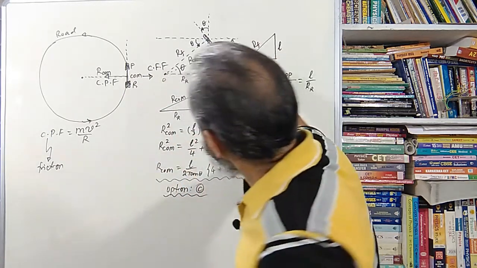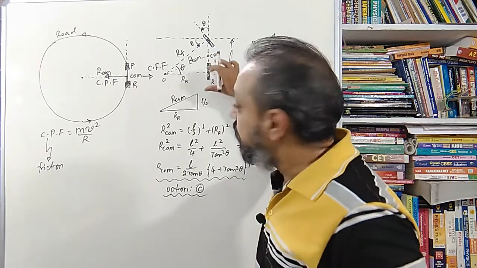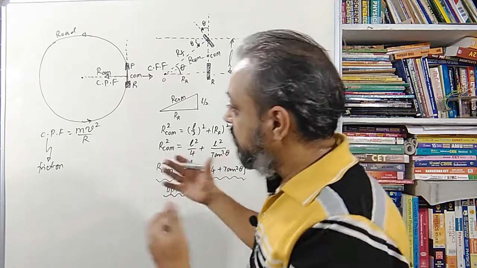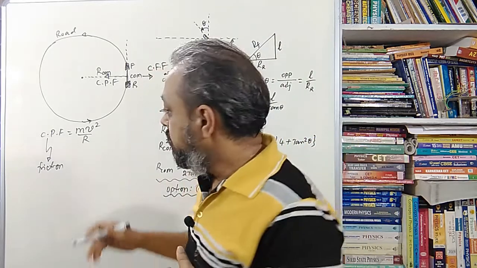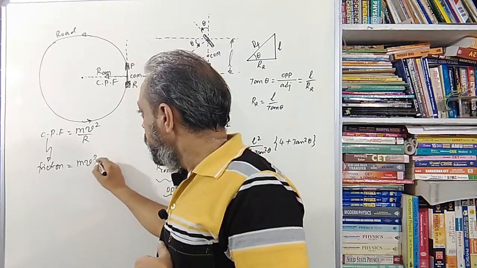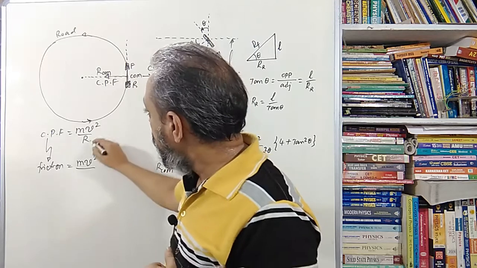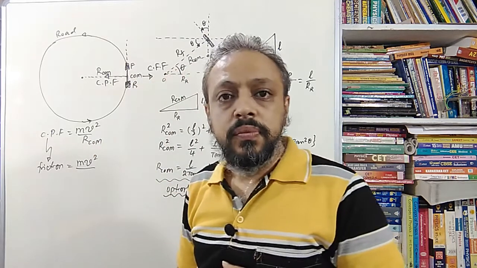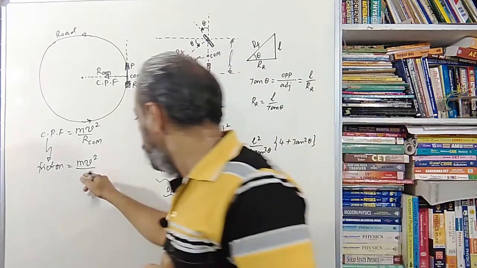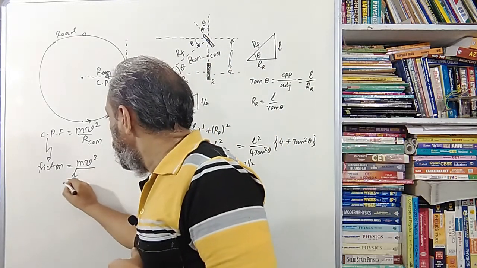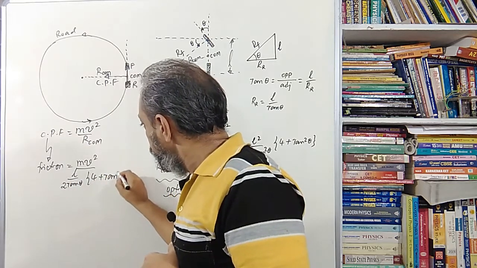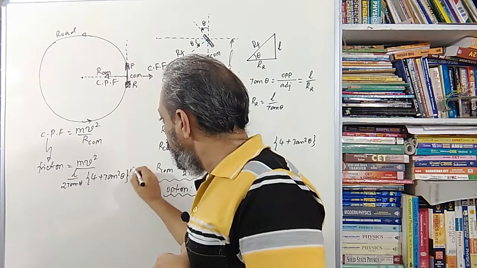It is not asking for the expression for friction at one particular point, no. It is for the overall bike. So we will get the result of the friction. So the friction is equal to this m v square divided by this r. This r is nothing but R_COM. So now I already know what actually R_COM is. I simply substitute all those things here, which is L divided by 2 tan theta, and inside bracket it is 4 plus tan square theta under root.